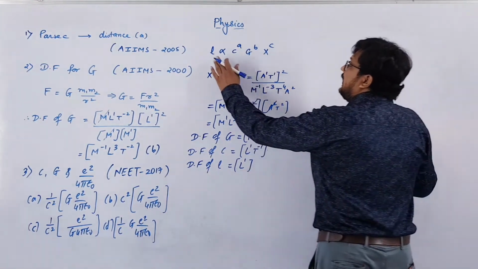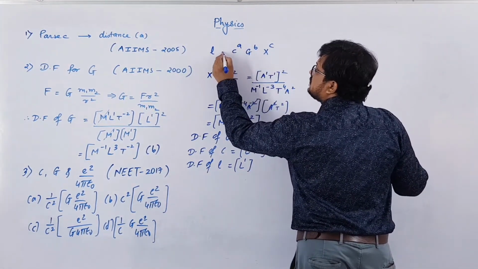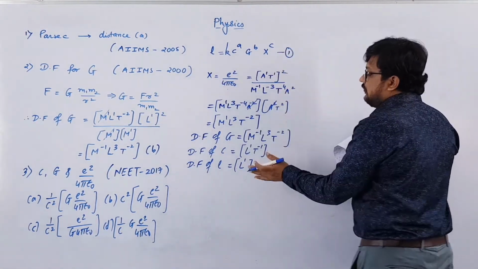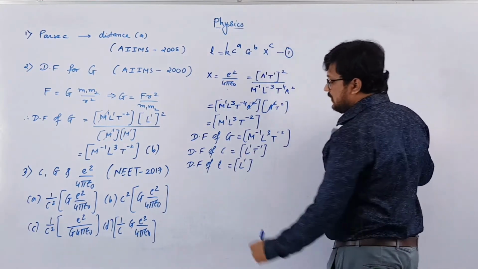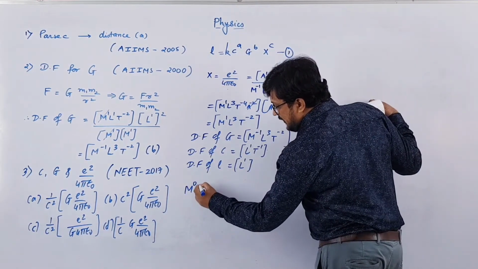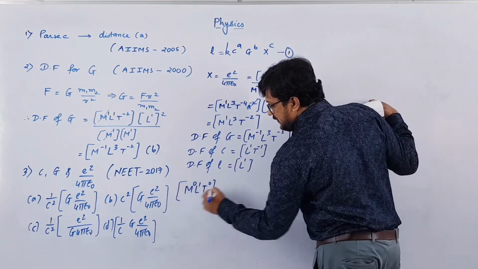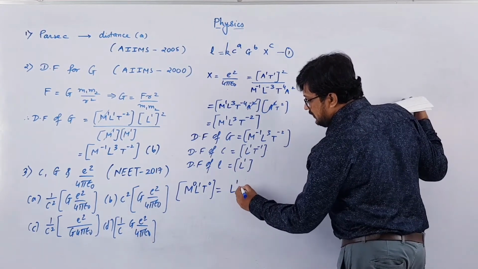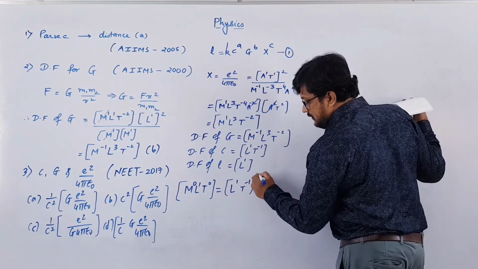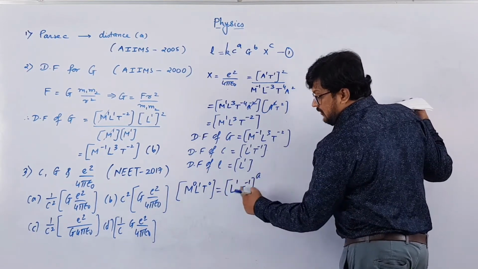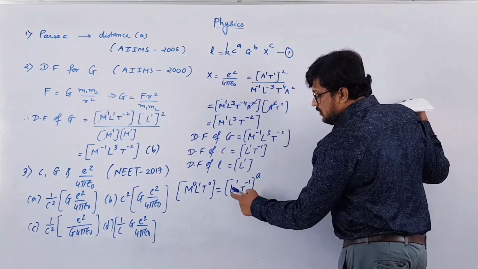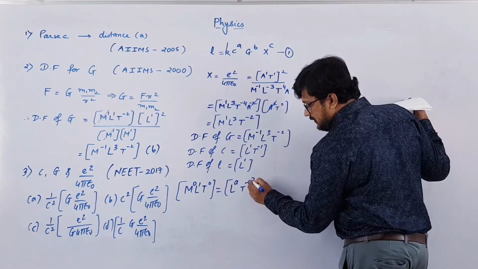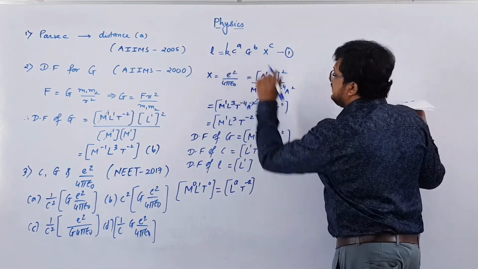Right. Now we know that L is proportional to this thing, so you can write L equal to some constant K, which is dimensionless and unitless. Let this be equation number 1. We will substitute all these dimension formulas in equation 1. So on the left hand side we will have m0 L1 T0, because length is there, is equal to K, which is dimensionless, times C, the speed of light, so L1 T minus 1 whole raised to A. A we are directly going to multiply inside. So L1 raised to A is L raised to A, and T minus 1 raised to A is T minus A. Clear? So C raised to A.